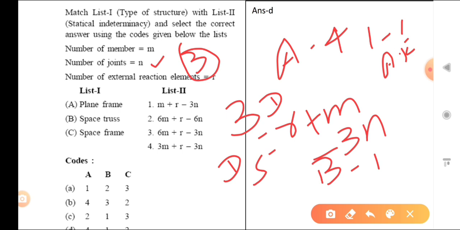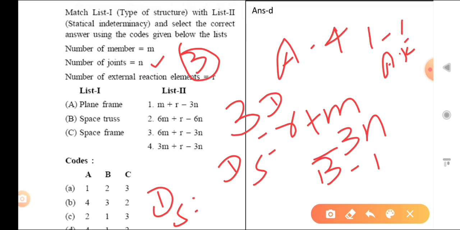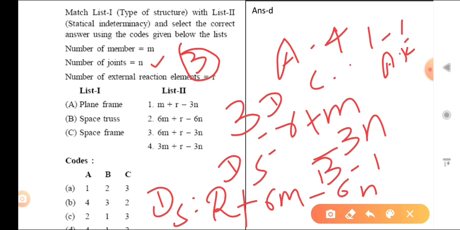Now we have to go for the space frame. It is simple. R is the external reaction, and for each member 6 unknowns are there, so that is 6M. At each joint 6 equations are there, so that is 6N. So Ds is 6M plus R minus 6N. So for C, that is 2.